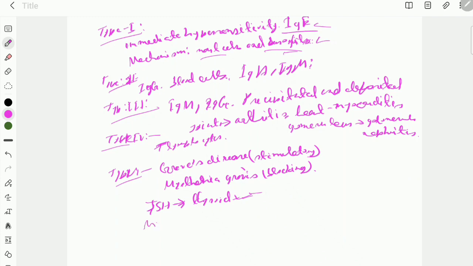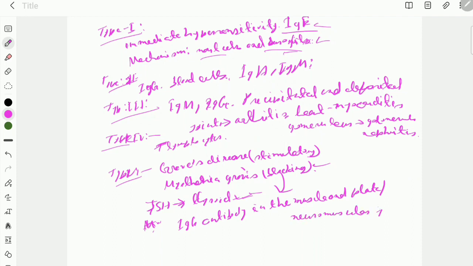In case of myasthenia gravis, there is formation of IgG antibody at the muscle end plate or the neuromuscular junction, and these antibodies actually destroy the nicotinic receptors present there.